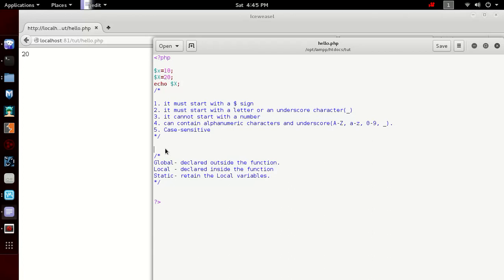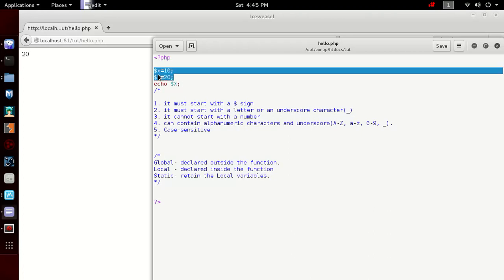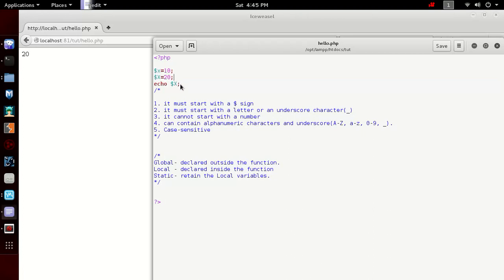A variable in PHP has 3 scopes: global, local, and static. A global variable is one declared outside a function, like these two. These are global variables. The variable which is declared inside a function is a local variable. It can be accessed only inside that function.